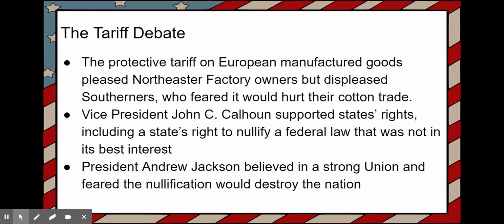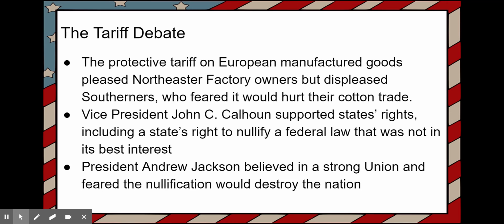Now, the tariff debate. The protective tariff on European manufactured goods pleased the northeastern factory owners. Sorry, that should say northeastern. But it displeased Southerners who feared it would hurt their cotton trade.